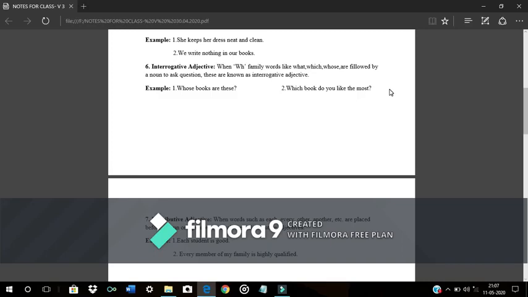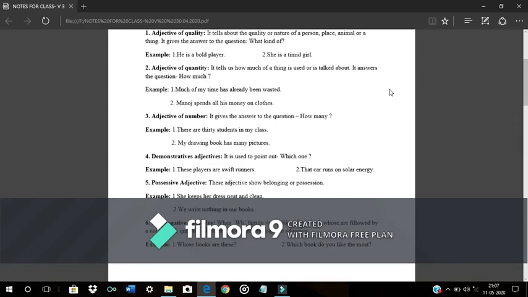Last one is distributive adjective. When words such as each, every, other, another, etc. are placed before a noun or pronoun, we call them distributive adjectives. This is all about adjectives.